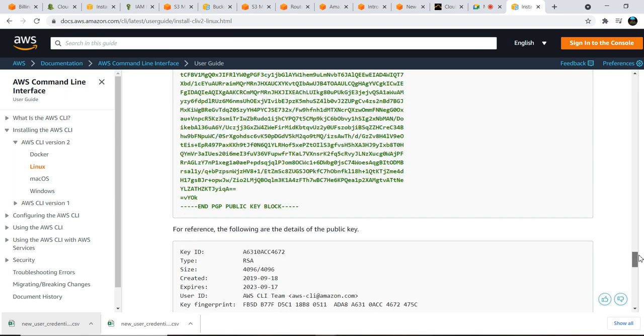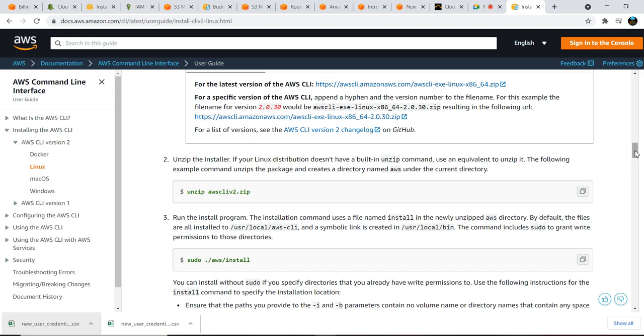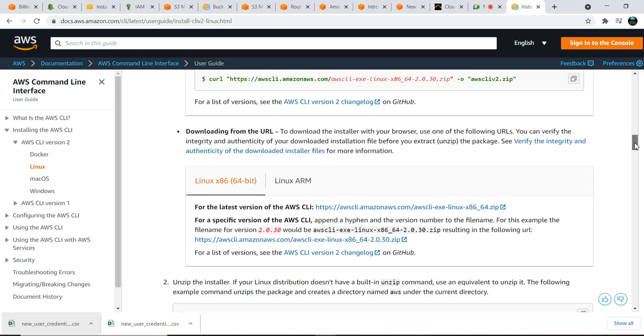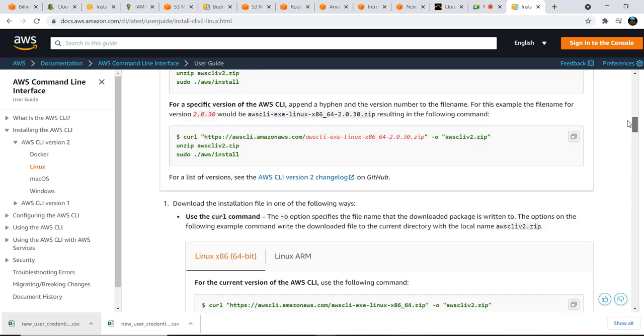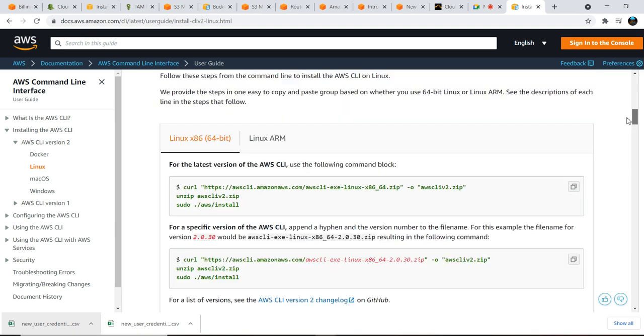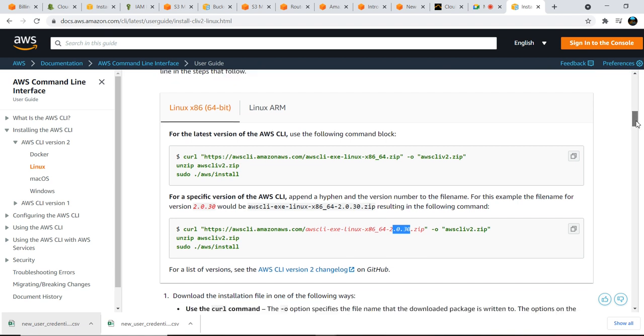If you want to download the latest version, just use this one, or if you want to download a specific version like 2.0.30 or 2.0.25, you can use the specific version command.